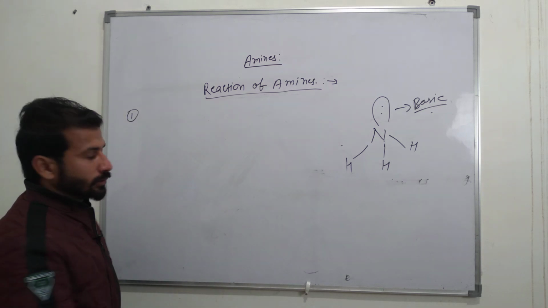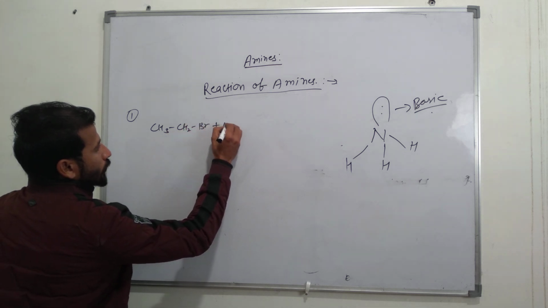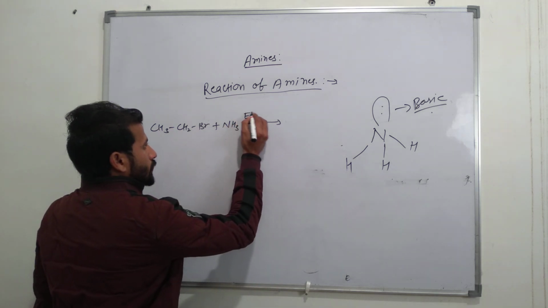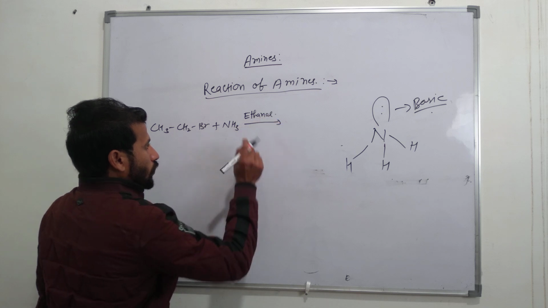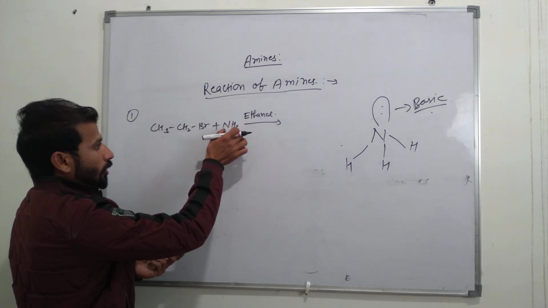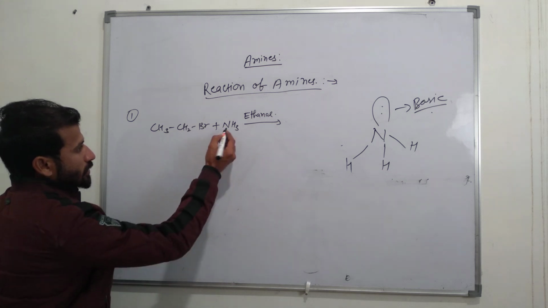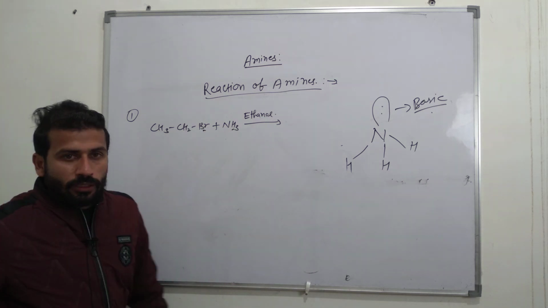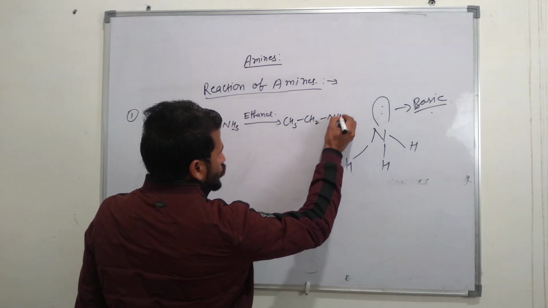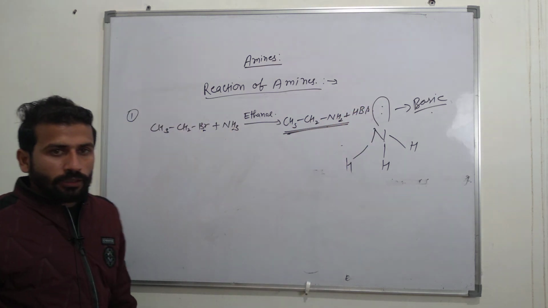Alkyl halide, for example CH3CH2Br, with ammonia in the presence of ethanol, or we can say the reaction of alkyl halide with an alcoholic solution of ammonia, to form the amine. Here HBr is removed, the H and the Br, and the remaining product is CH3CH2NH2 plus HBr. This is the first method of forming amines with ammonia.